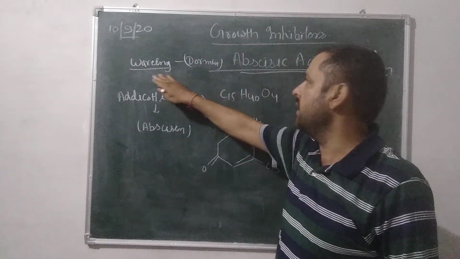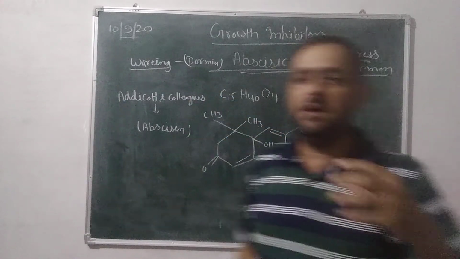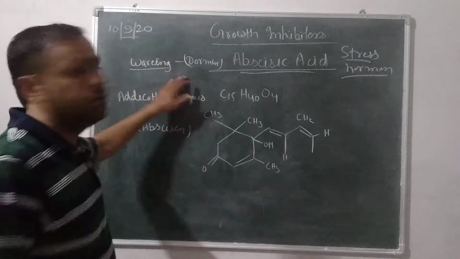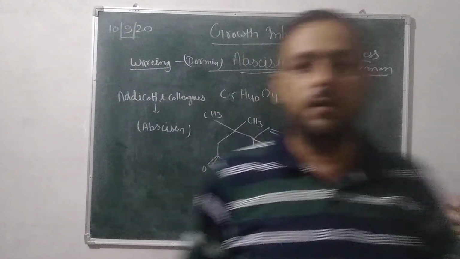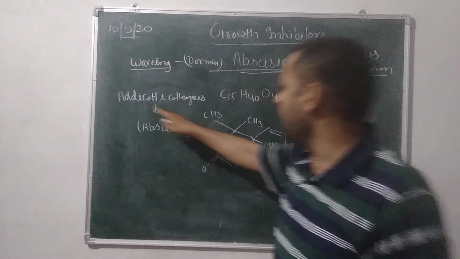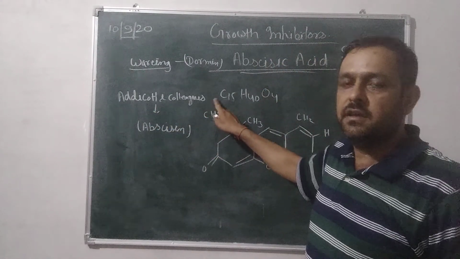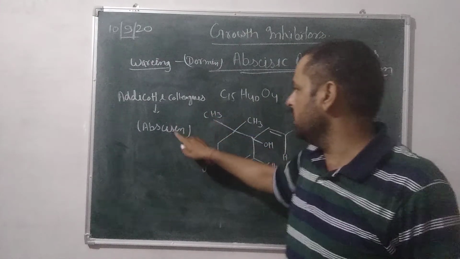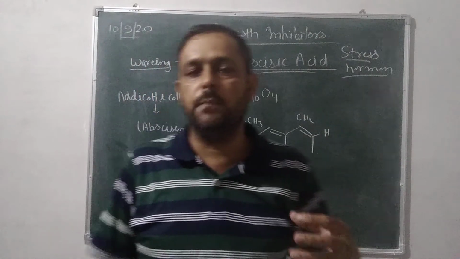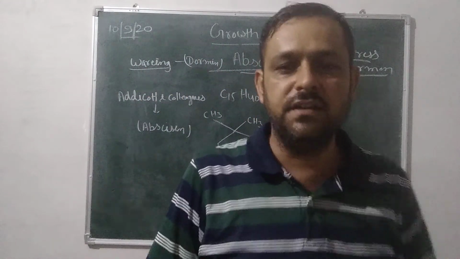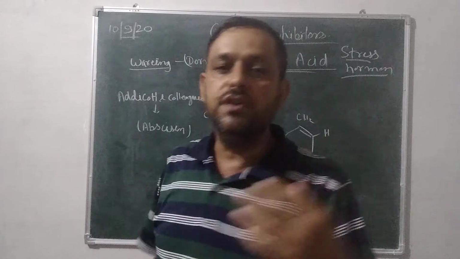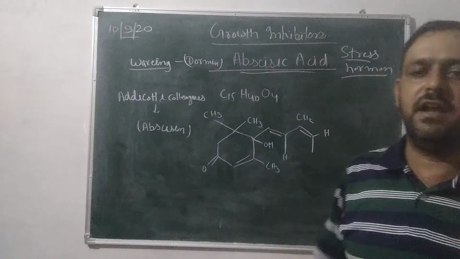Abscisic acid was named abscisin by Addicott and colleagues, who separated this hormone from cotton bolls, and later it was proved that dormin and abscisin are the same substance.